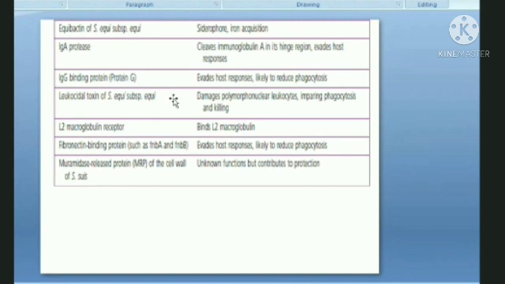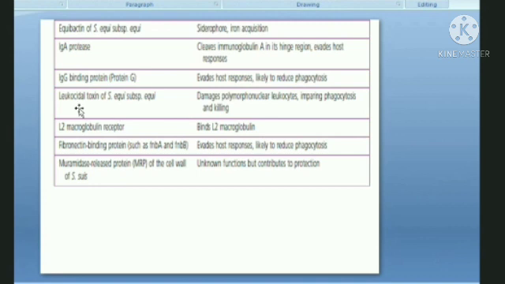Now what happens is, if this IgG molecule has been destroyed or counteracted by the organisms, then there will be no complement activation, there will be no opsonization, and in this way there will be no phagocytosis by your immune system.